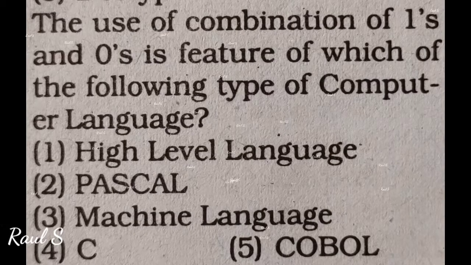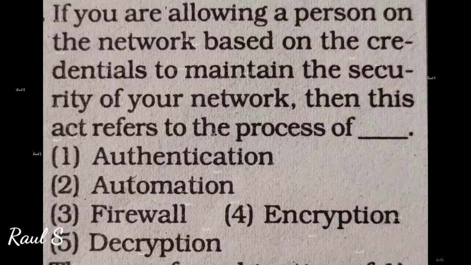The use of combination of ones and zeros is feature of which of the following type of computer language? Answer is machine language. If you are allowing a person on the network based on the credentials to maintain the security of your network, then this act refers to the process of authentication. Answer is first one.